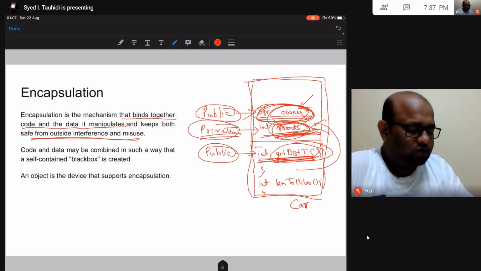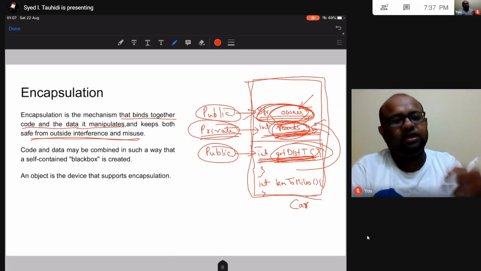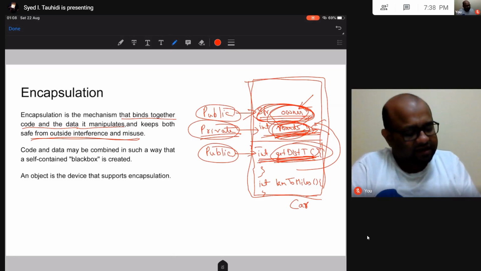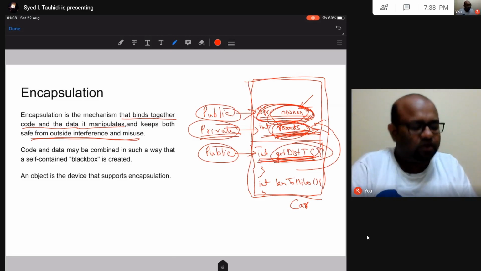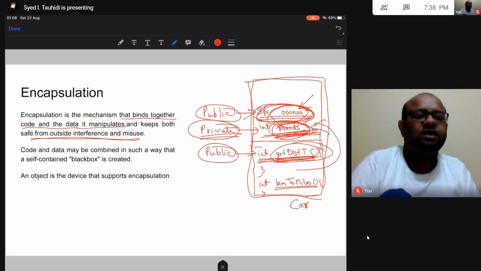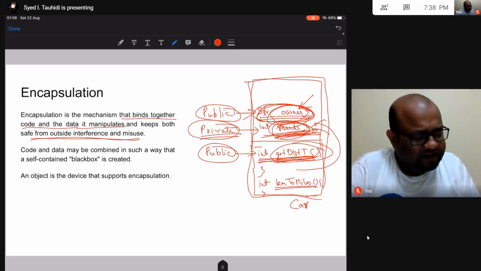So I will get that in kilometer using this formula. Then I will have some function kilometer to miles that I am going to use to convert this distance in kilometer to distance in miles. So yeah, this is one more function that I may have.